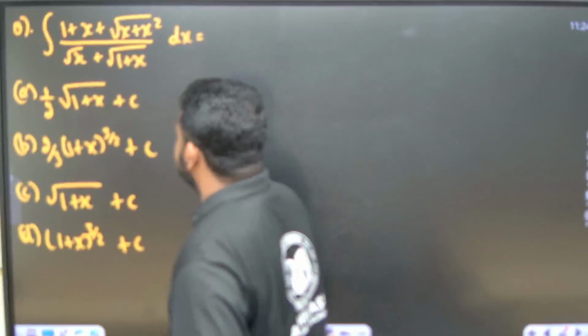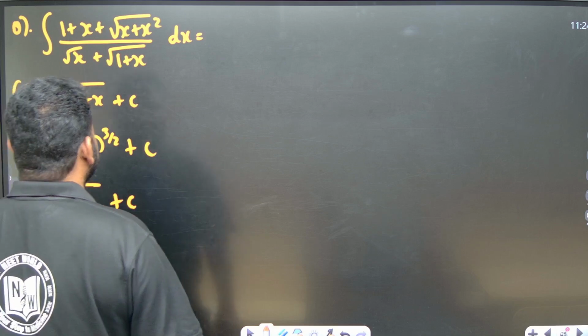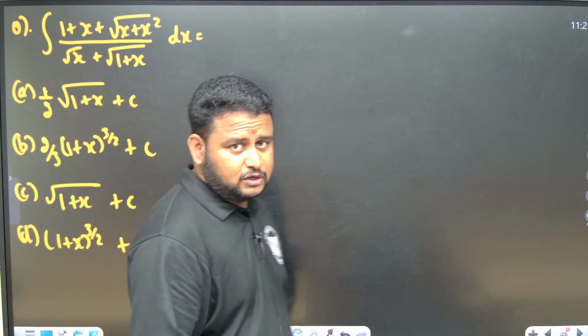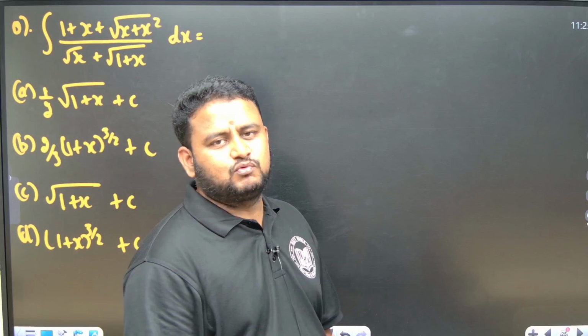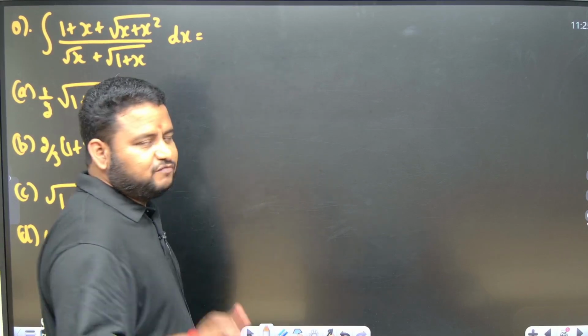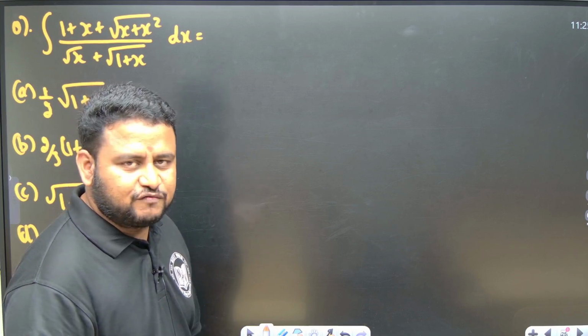Look at this. They have given the integral of (1 plus x plus square root of x plus x square root of x) divided by (square root of x plus square root of 1 plus x). Here also we have to use integration by substitution. But what do we substitute here? This looks like a very complex question. So let us see, but before substitution, if there is a chance for us to take anything common, we definitely have to look for taking common.